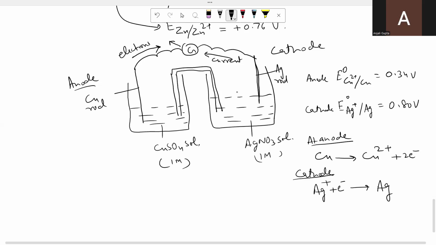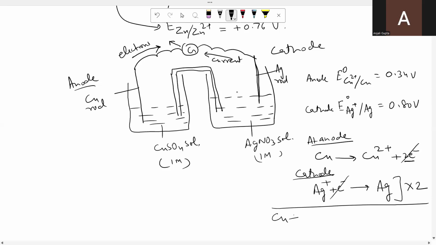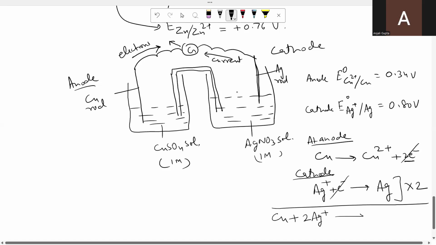But as many electrons are lost during oxidation, so many electrons should be gained. So for gaining 2 electrons, you need 2 silver ions. So multiply this equation by 2. Now you can cancel these electrons and write the final equation: copper plus 2 silver ions to give copper 2 plus ion plus 2 silver.